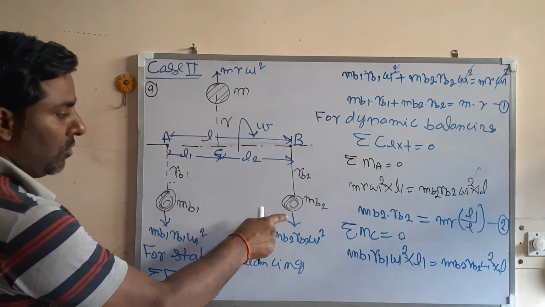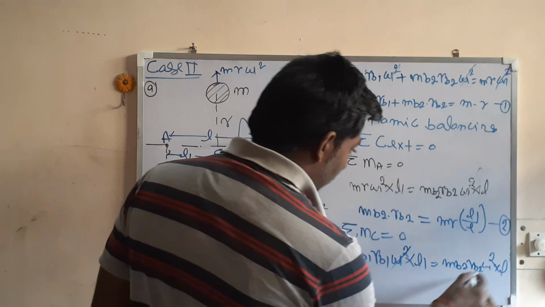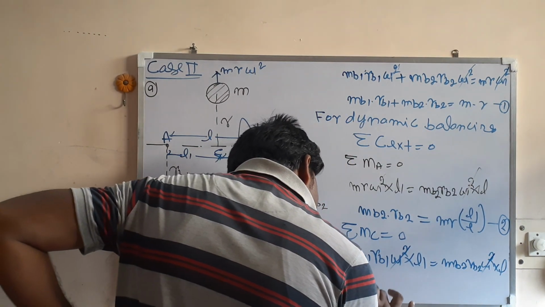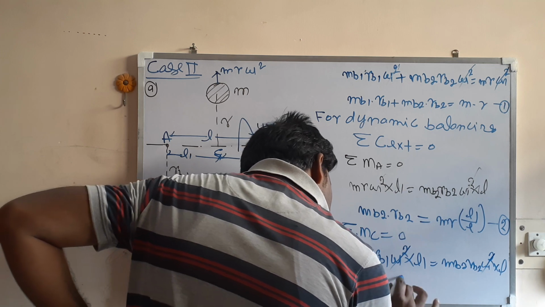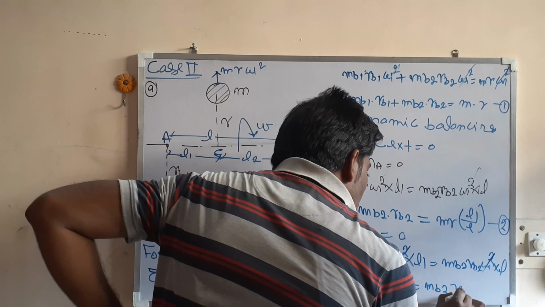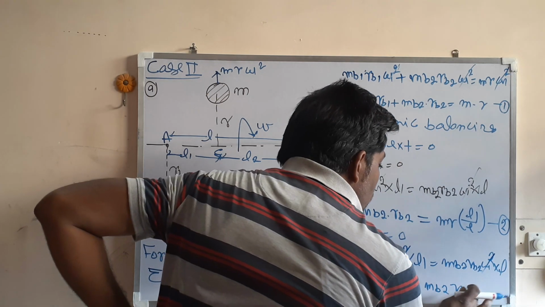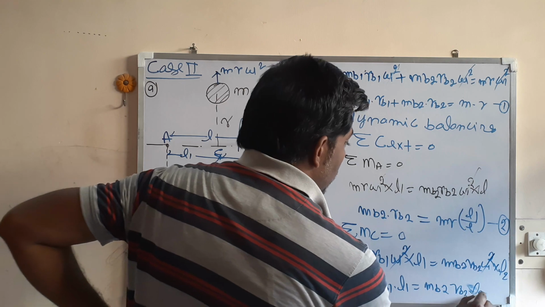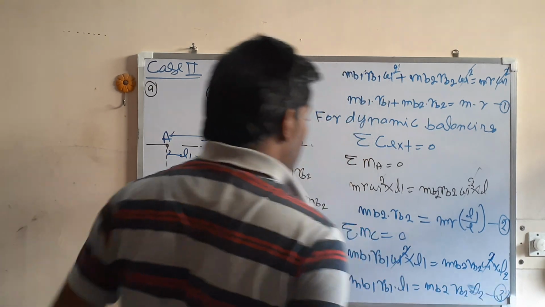Omega square cancels again. So mb1 rb1 into L1 is equal to mb2 rb2 into L2. This is another equation.